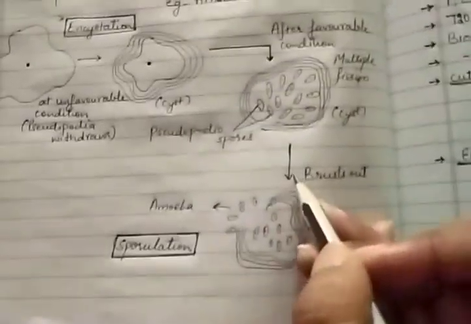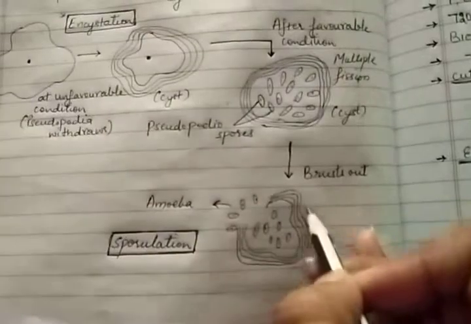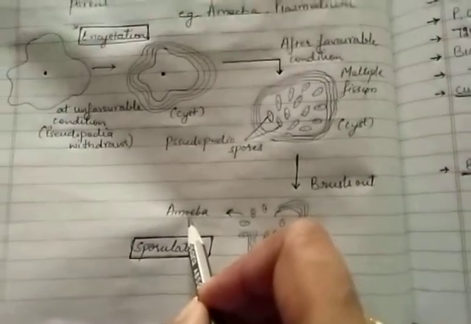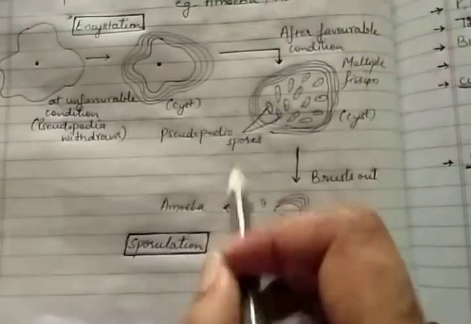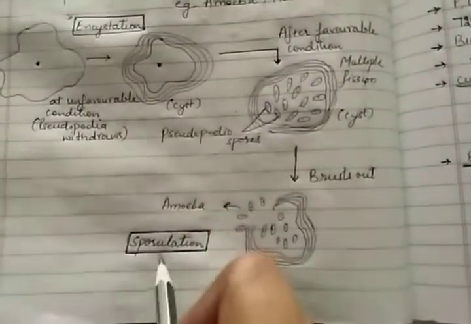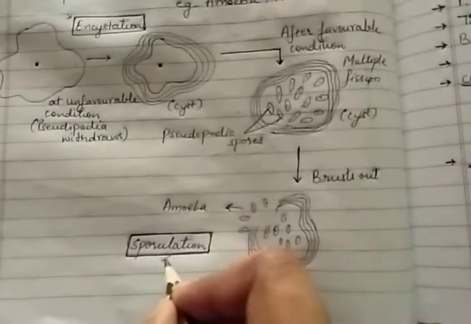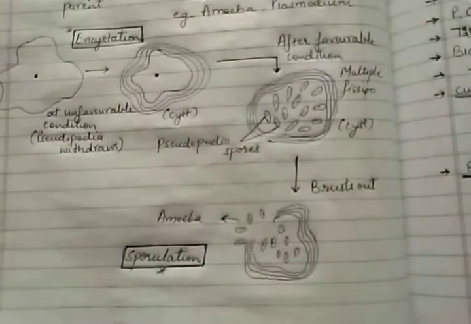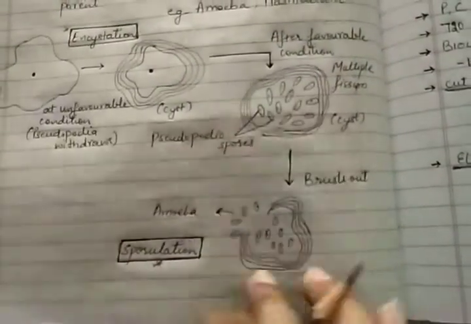When suitable conditions arise, the cyst bursts and breaks down, and the amoeba is released. The process of releasing these pseudopodiospores is called sporulation. Again, an important process to remember from the examination point of view.